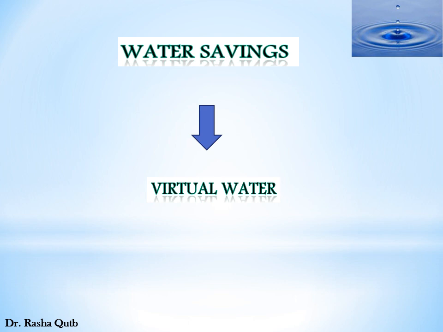What does water scarcity mean? It means that the country has fixed supply of water with increasing demand. Virtual water is considered as an alternative water resource. What does it mean? It is water that is embodied in a product, not in a real sense. It refers to the water needed for the production of the product.